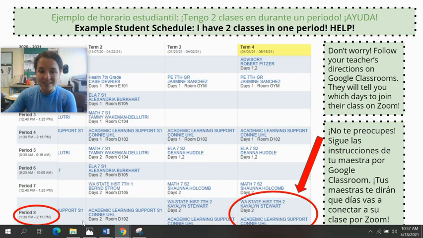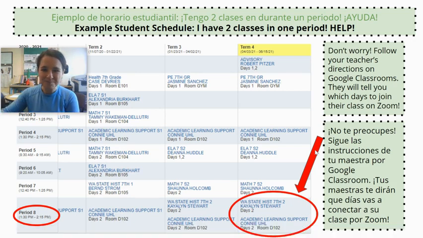So this student example, they may be worried because it looks like they have 2 classes during period 8. Again, ignore the time. That's not when period 8 meets. So Ms. Stewart is going to invite this student to join Washington State History on an A day, Monday and Tuesday, and Ms. Uhl will invite this student to join 8th period on Thursday, Friday, a B day, so they can join both of those classes. Again, Google Classroom, your teachers will give you the links. They'll tell you where you need to be when.